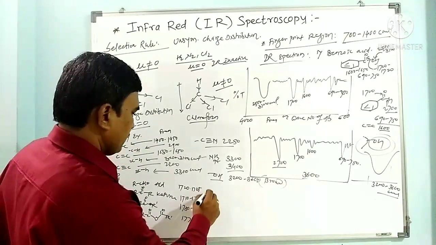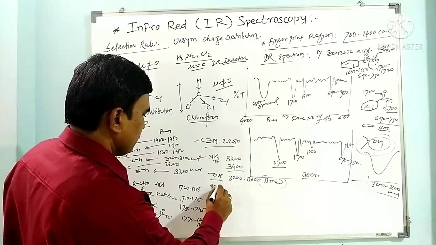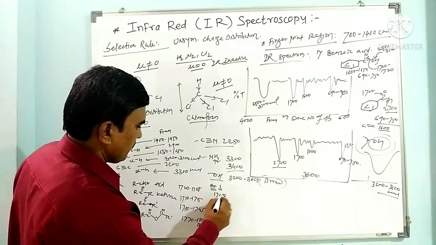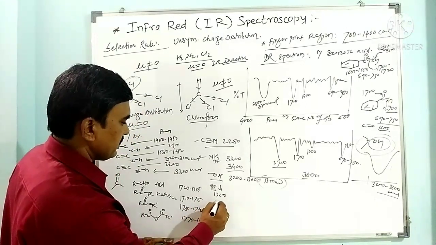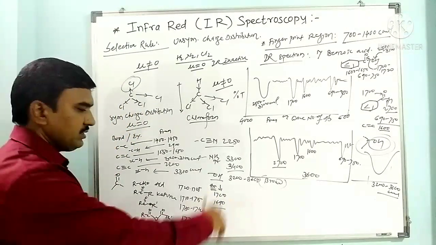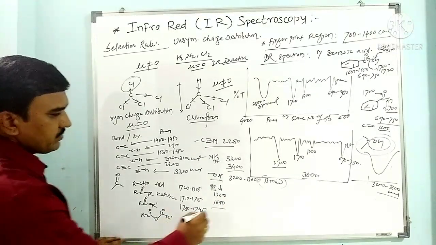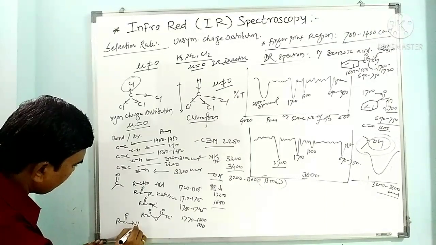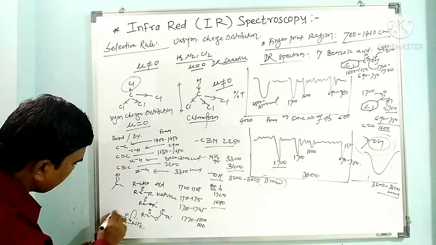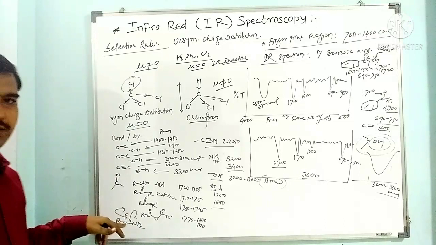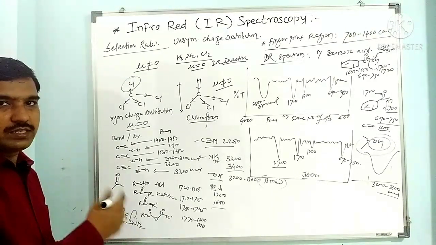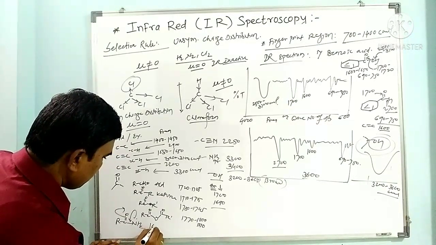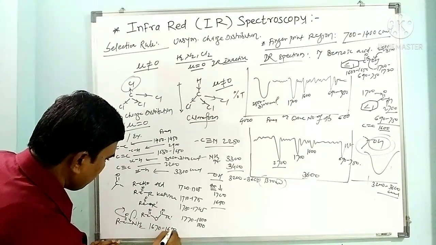Again, if we have an aromatic, the frequency is less than this. Aromatic aldehyde is around 1700, and aromatic ketone is around 1690, so it is less than this. When we have an amide, RCONH2, because the lone pair is conjugated with the carbonyl, the single bond character of the carbonyl increases and the double bond character is reduced, so the frequency decreases to 1670 to 1680 per centimeter.